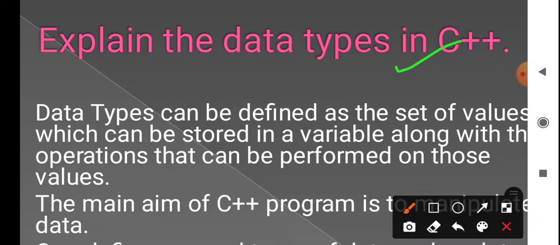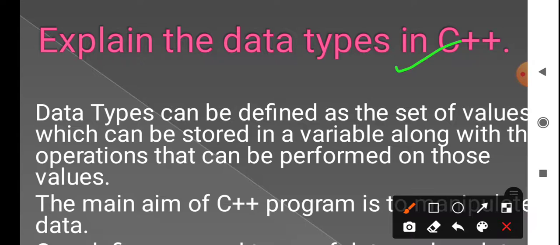A data type is the type of the data present in the program, which must be declared in the program by using variables. So that term is called a data type. All the variables in the program will be defined by using the term called data types.